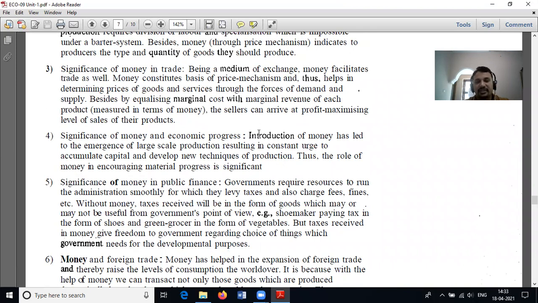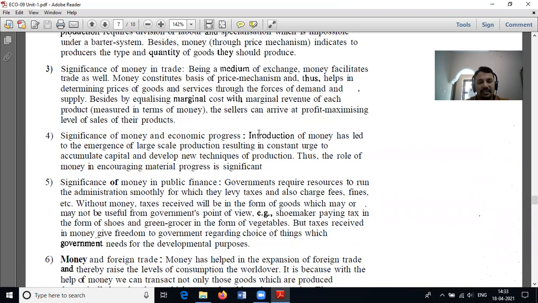This point reveals that the introduction of money has led to the emergence of large-scale production, resulting in a constant urge to accumulate capital and develop new techniques of production. So, the role of money in encouraging material progress is significant.